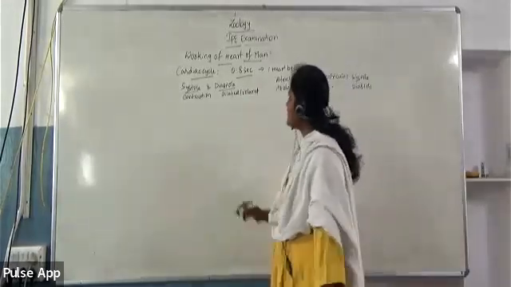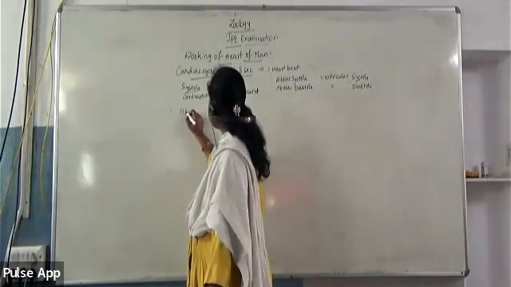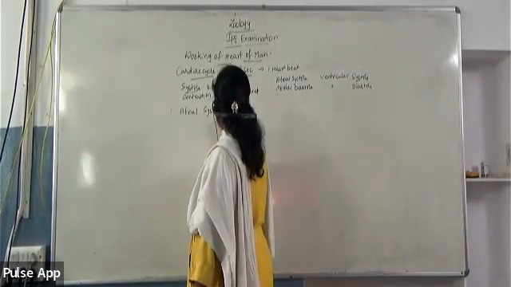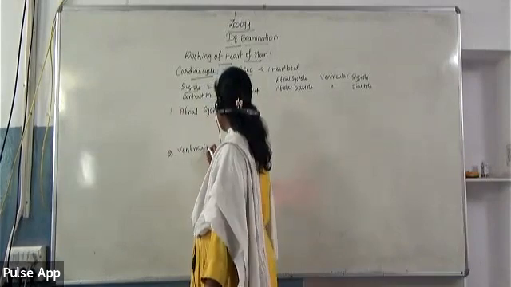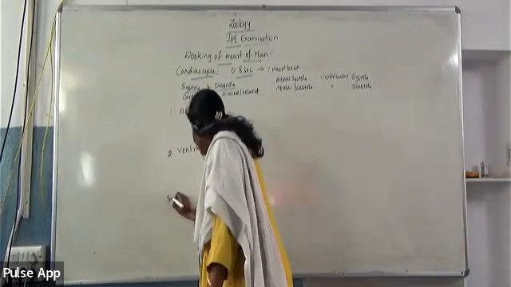So overall, the events included in the cardiac cycle can be presented as atrial systole, then ventricular systole, and finally joint diastole.